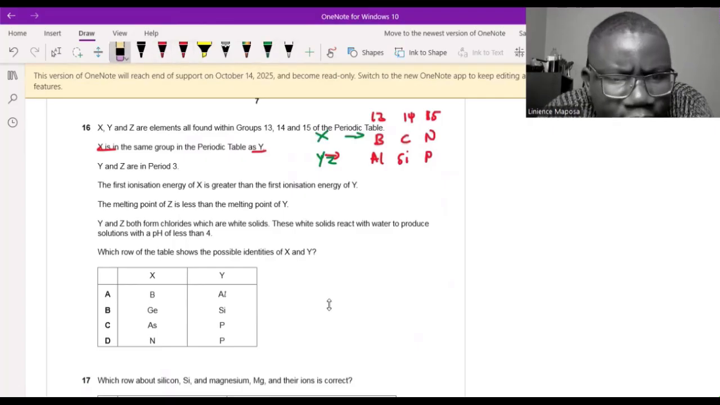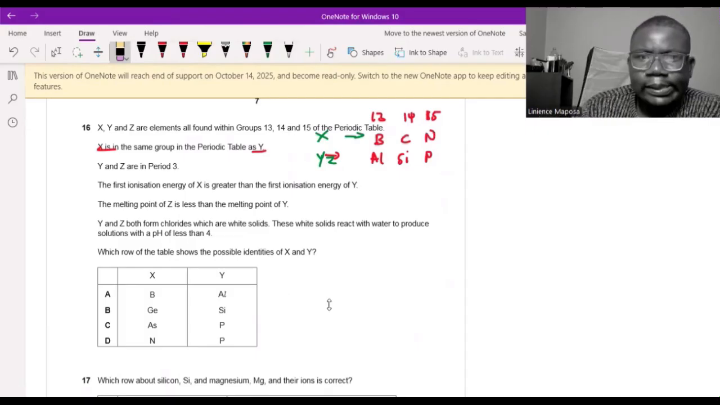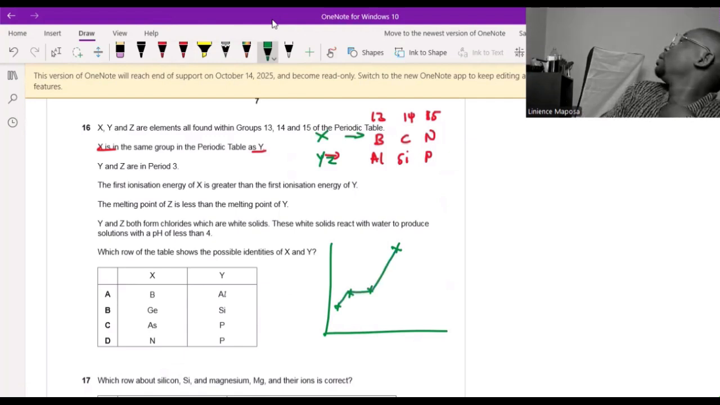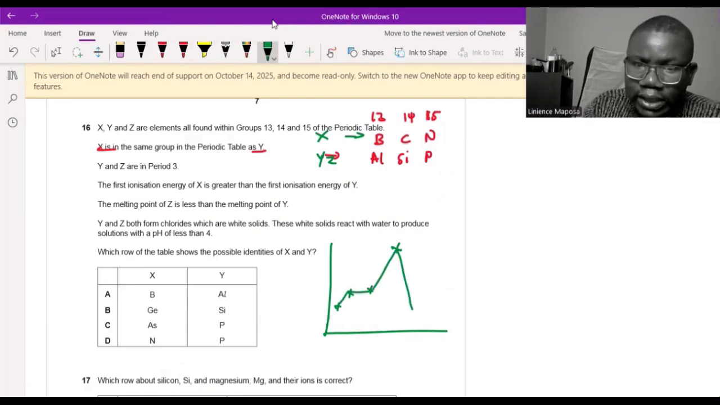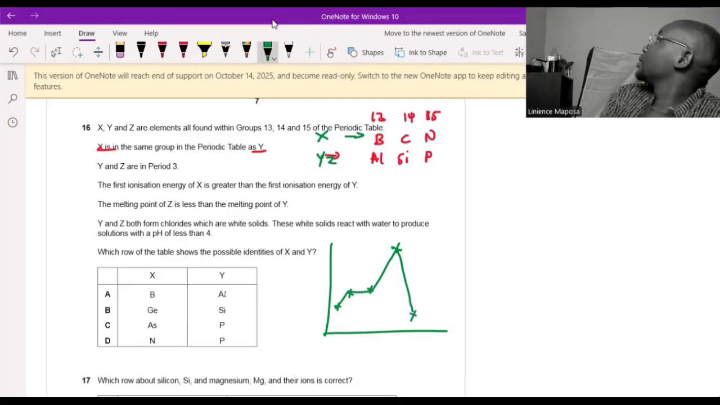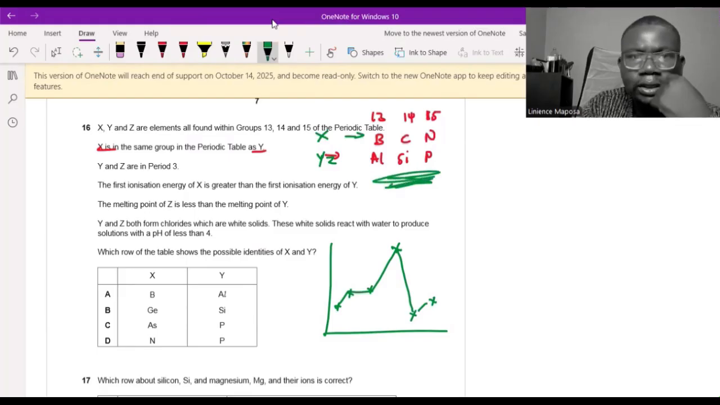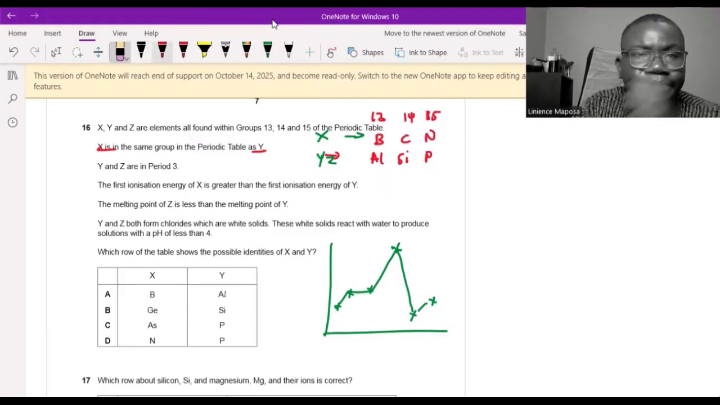Right. Where was I? The melting point of Z is less than the melting point of Y. Y and Z are in the same period. So what are the trends in melting point across a period? Period 3, I know this one when I start from the beginning. Sodium, magnesium, aluminium, silicon. What comes after silicon? Phosphorus, which must be way down because it's a nanometer. Phosphorus, and then sulfur. Sulfur is slightly up. We don't need it because it's not part of our problem.